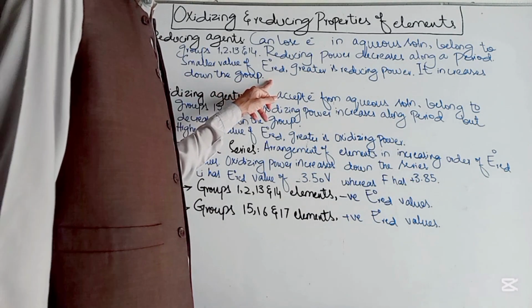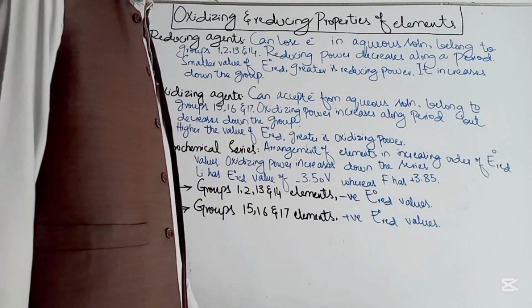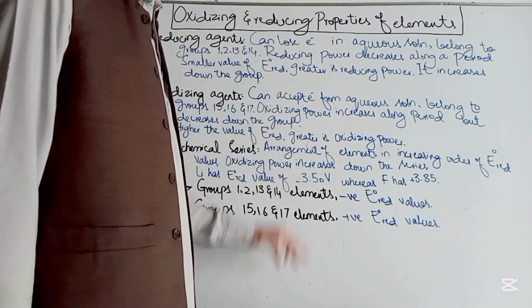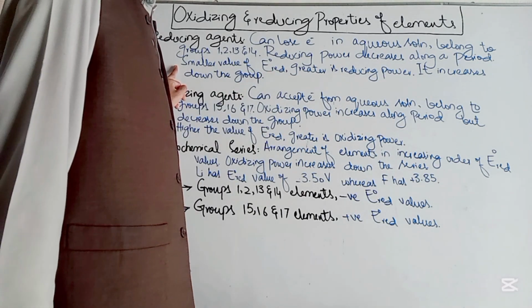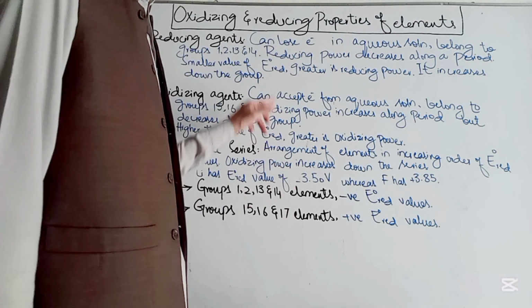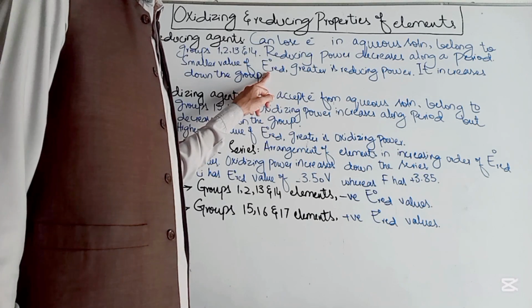And if we talk about reducing power in terms of reduction potential, you know that E° is the symbol of the standard reduction potential. The smaller the value of the standard reduction potential of an element, the greater is its reducing power. Keep in mind this is reduction potential.